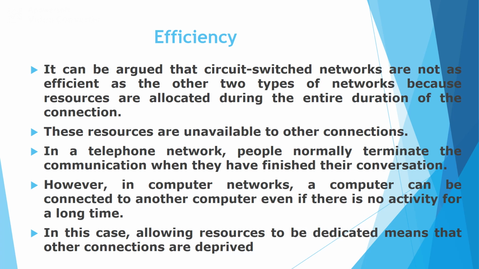For example, in the case of a telephone network, people normally terminate the communication when they have finished their conversations. But in the case of computer systems, a computer can be connected to another computer even if no activity is taking place. In this case, allowing resources to be dedicated means that other connections are waiting for the resources, even if those nodes have data to send. Therefore, in short, we can conclude that in a circuit switch network, the efficiency is less compared with the other two types of networks.